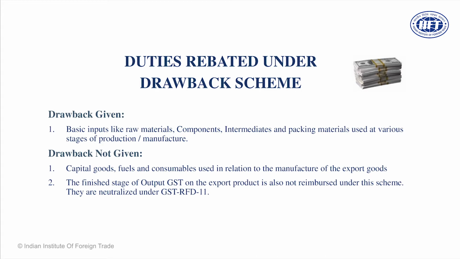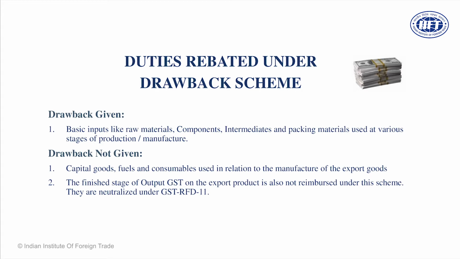Let us understand when drawback is given and when it is not. Drawback is given on raw material, not on capital goods. It is given on raw material which will be used as an input in the product which will be exported out of India. Components, intermediates, packing material, even packing material you are entitled to claim a drawback.